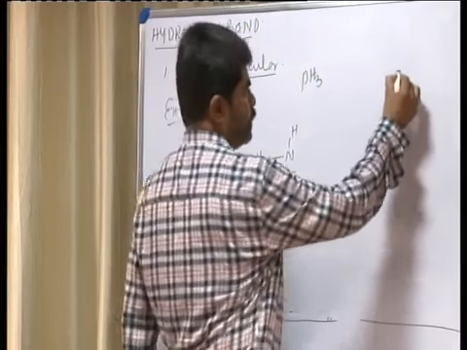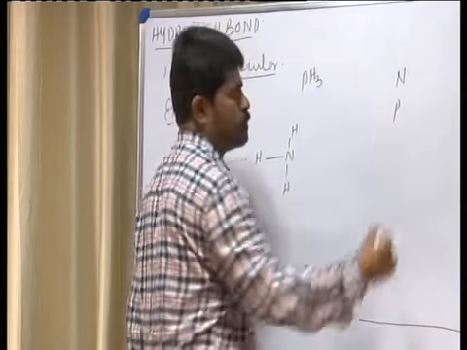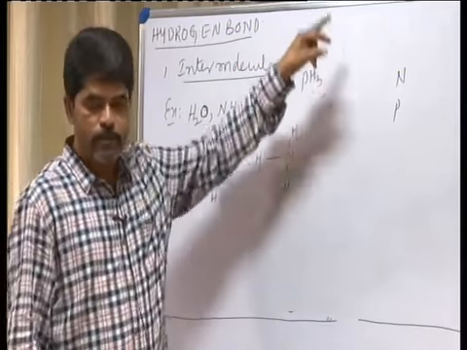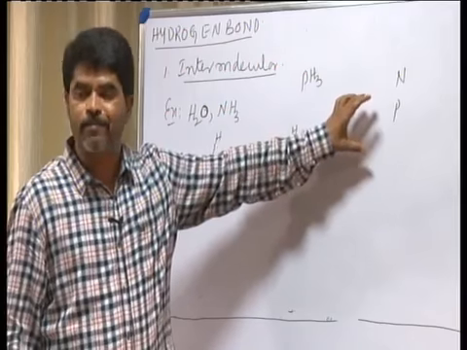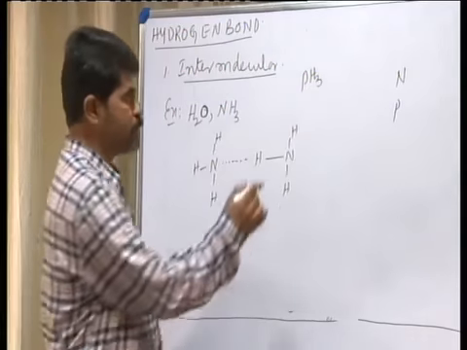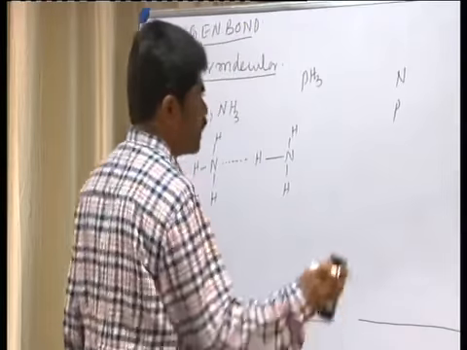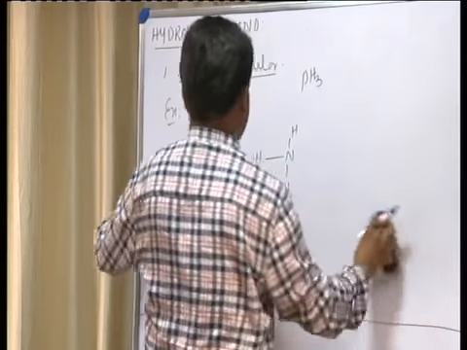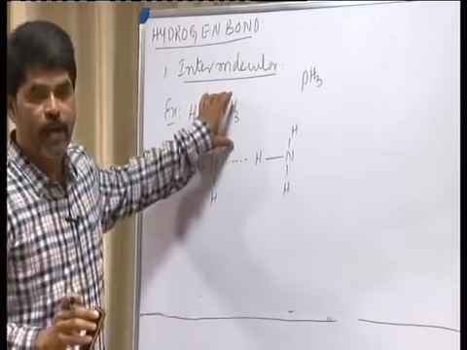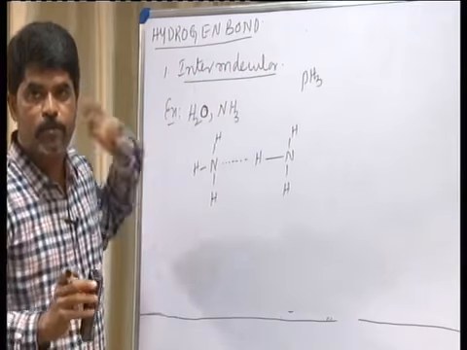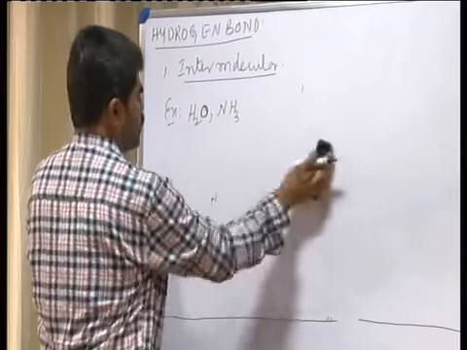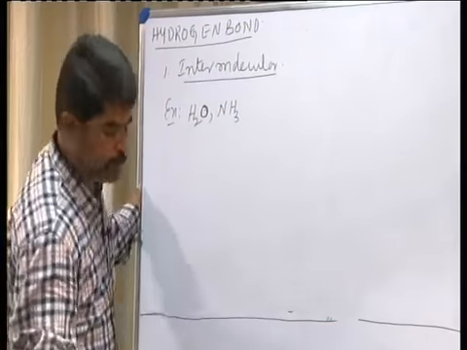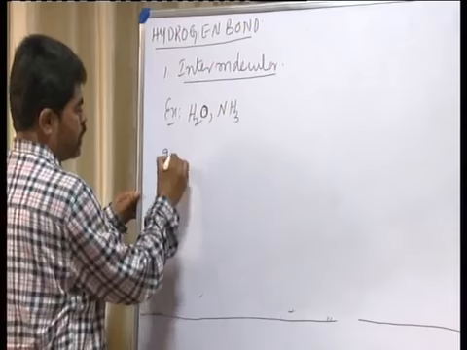And in this again nitrogen and phosphorus both belong to the same group, and hydrides of both are expected to have the same properties, but they do not with respect to this. That means ammonia has higher boiling point compared to phosphine. Then you consider one more, that is called as intramolecular hydrogen bonding.